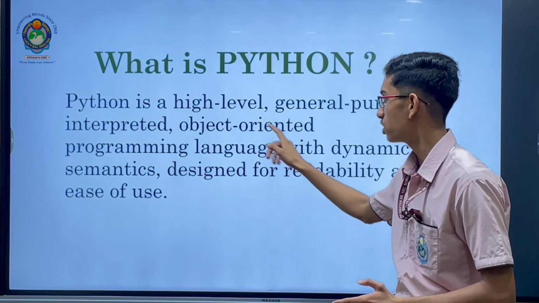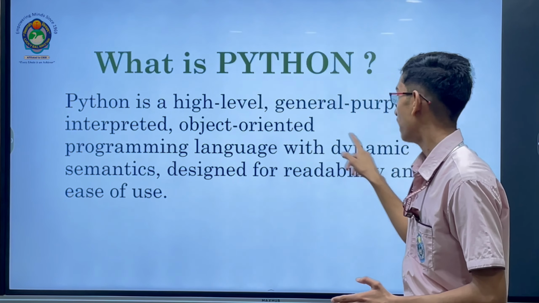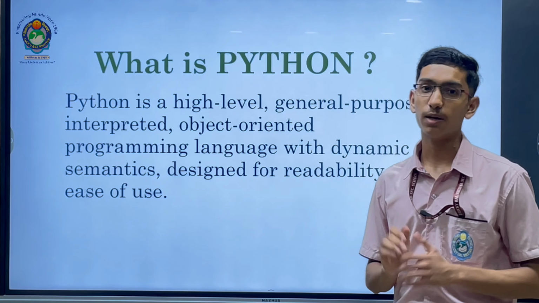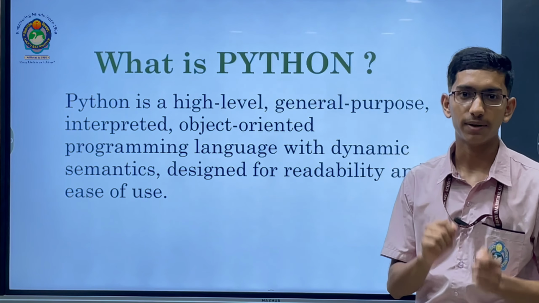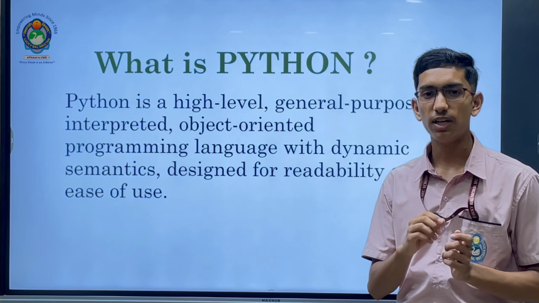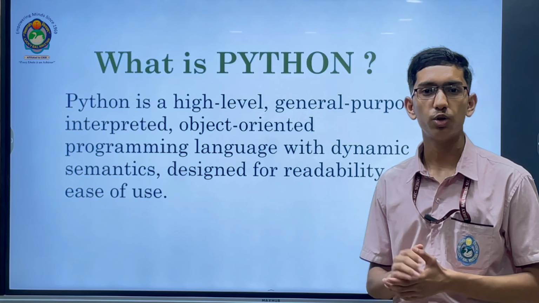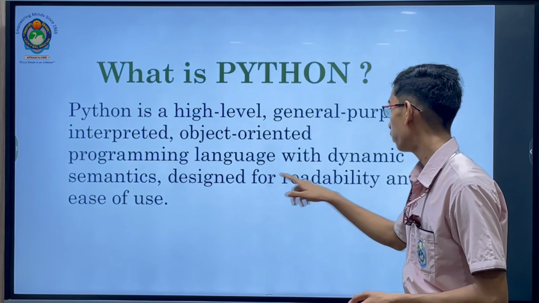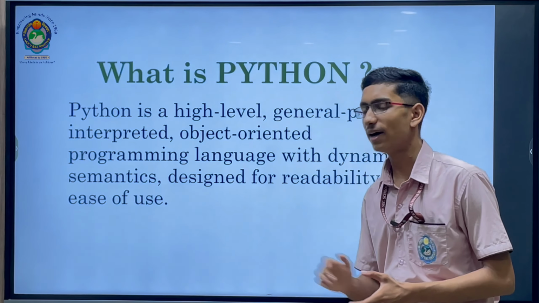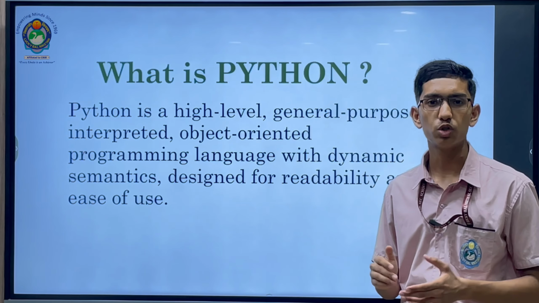Object-oriented programming with dynamic semantics. Python is dynamic in nature, or you can say Python is dynamically typed. It means the variables in Python easily adjust their data type according to the value given to them. Designed for readability and ease of use: Python is developed so it can be easily used by people.